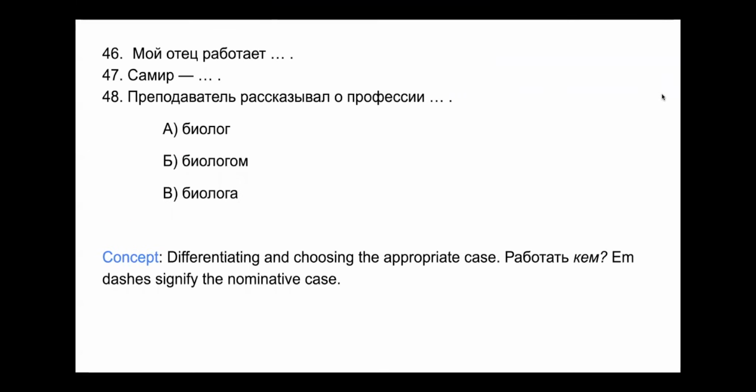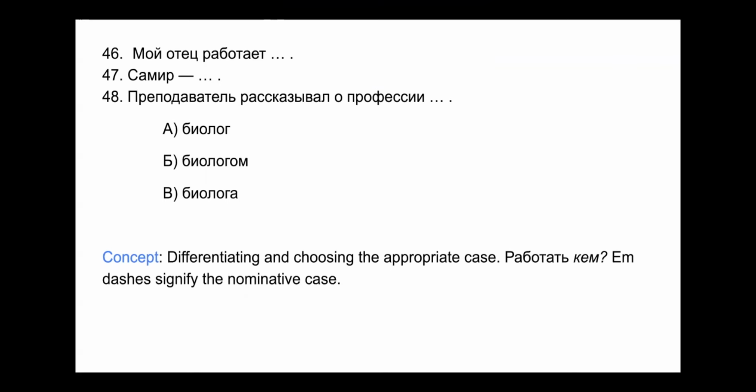46. Мой отец работает. Okay, so here they want to differentiate and choose the appropriate case. So we have biolog. Biolog means biologist, and it is the nominative case for biologist. Biologom, you have an om ending for a singular masculine noun.